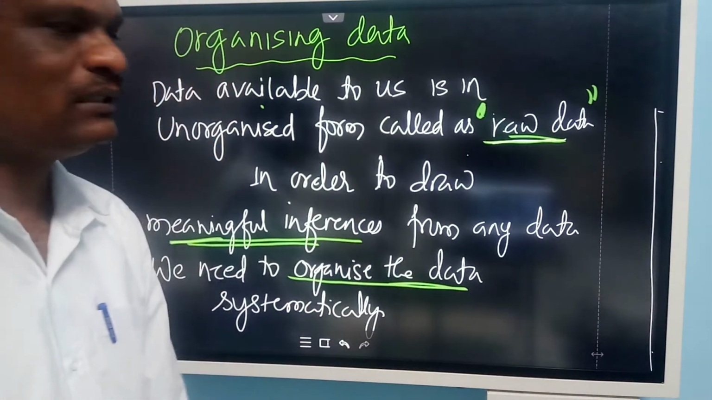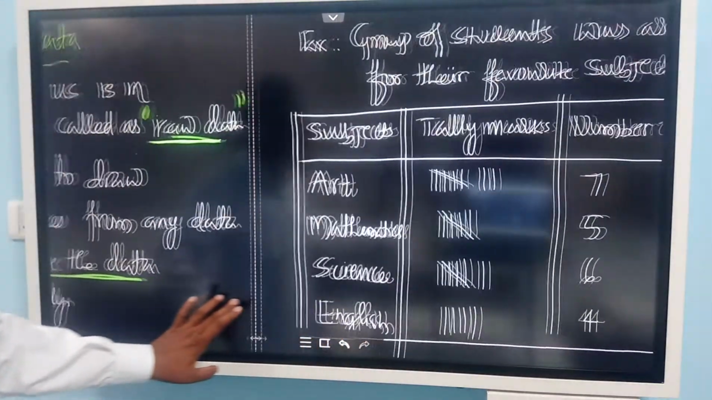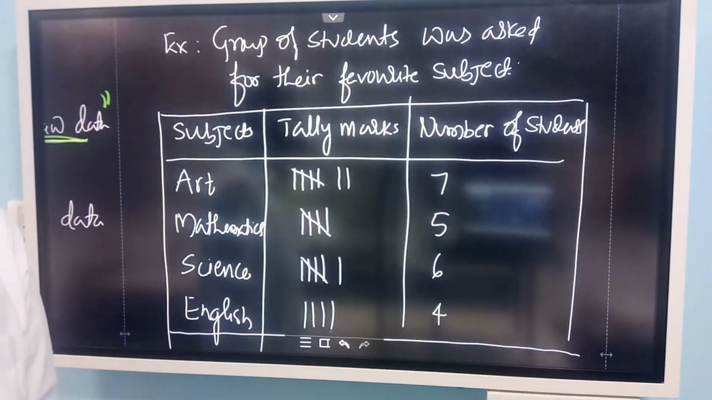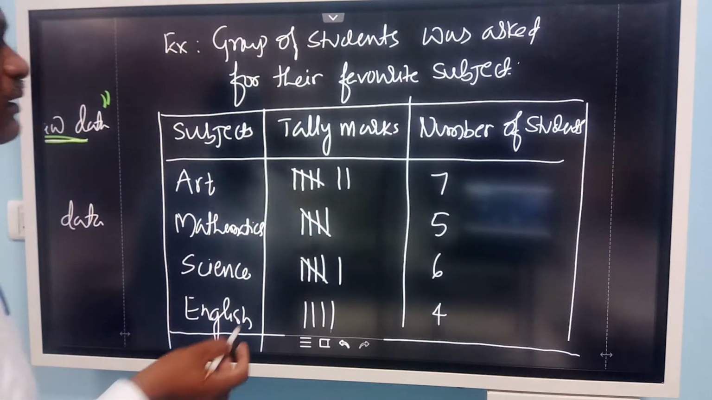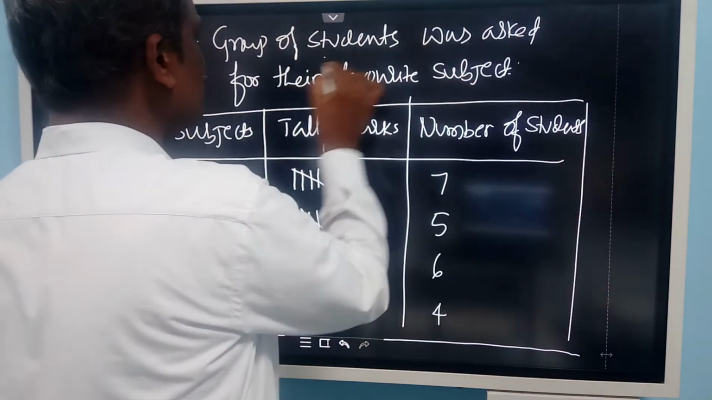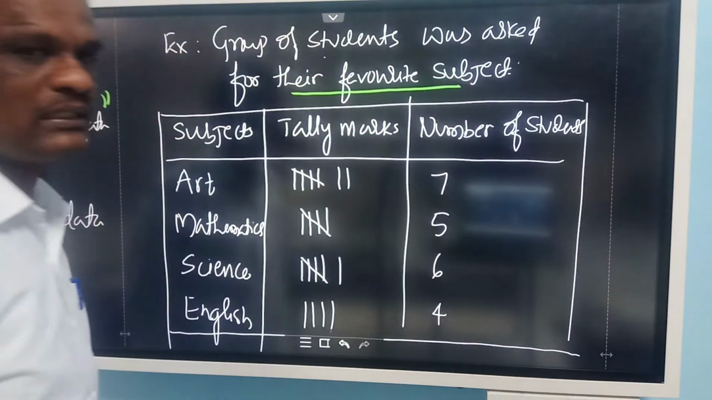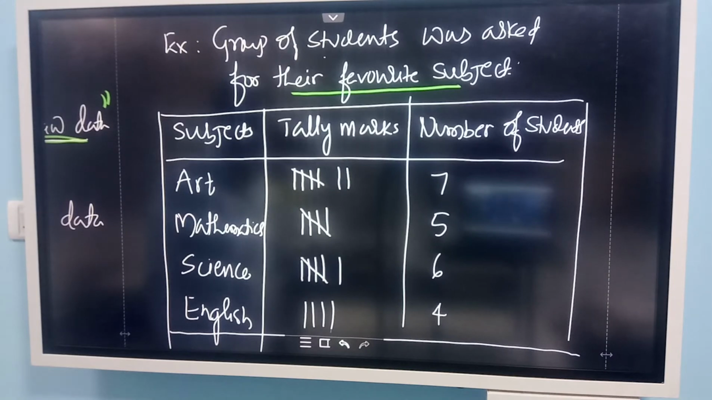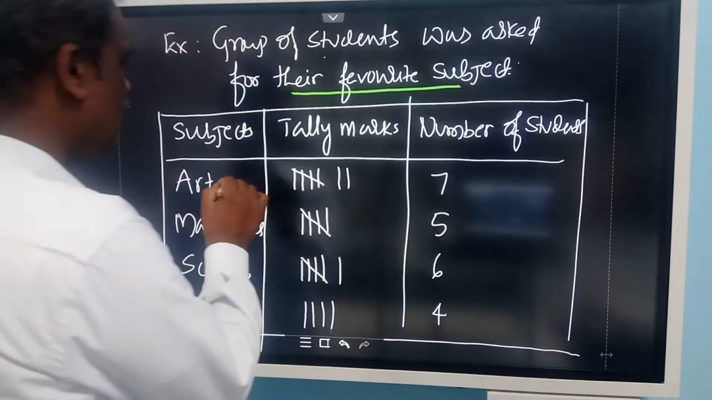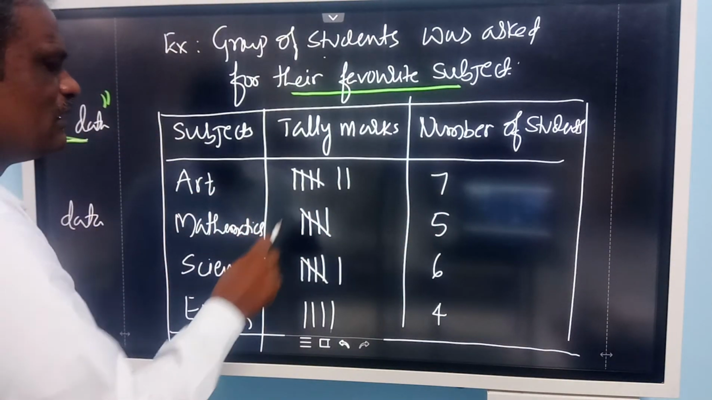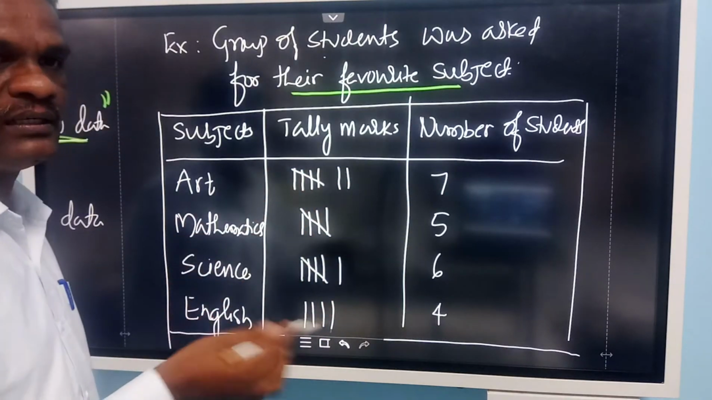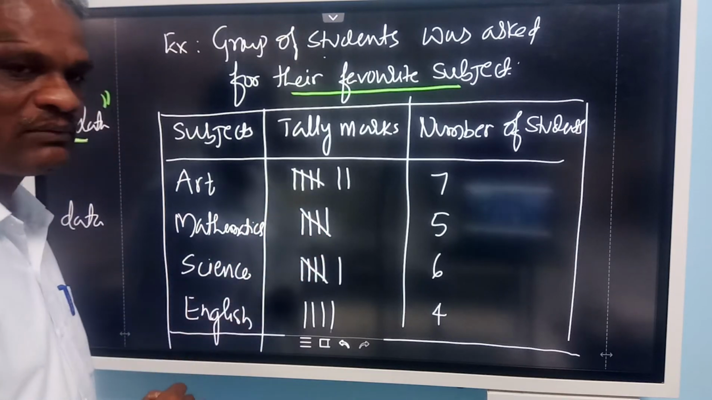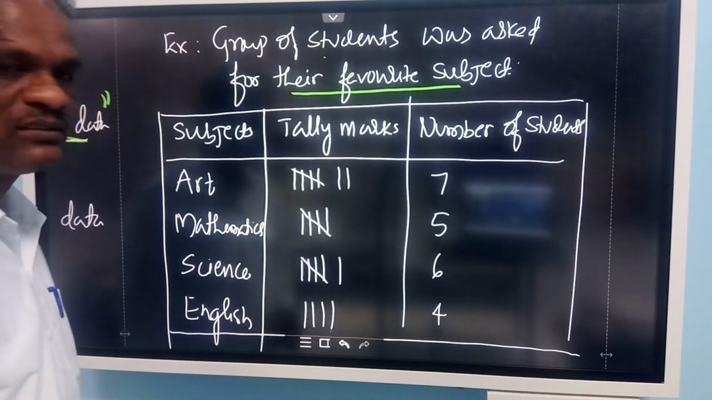I will take one example and show you how data is organized. Now look at this. This is data which is organized here. We collected it to find out the favorite subject of students. Some students were asked what their favorite subject is. Then 7 students said art. When you are asking, you write down a tally mark. Ask a student, if he says art, you draw one line. Another student says mathematics, draw a line in front of that. Then somebody says English, you write in front of that one.